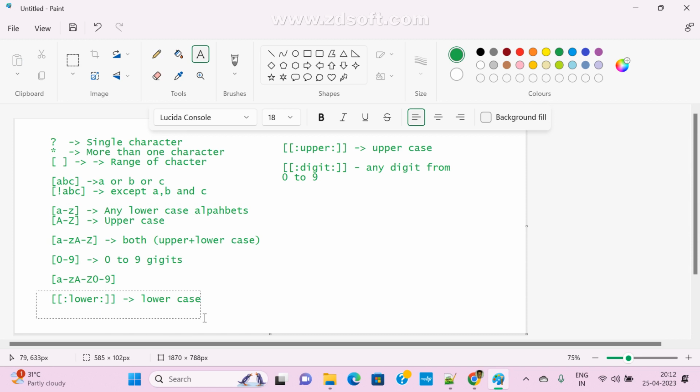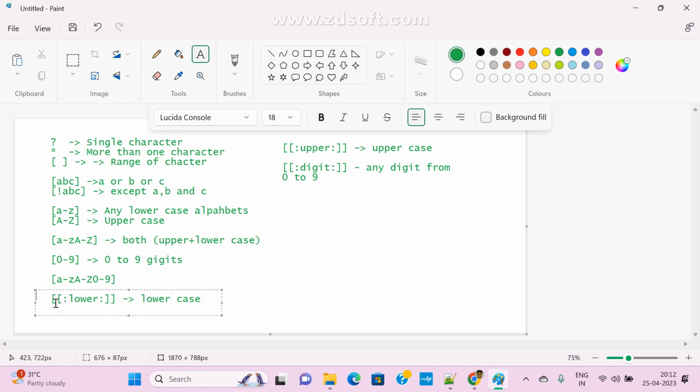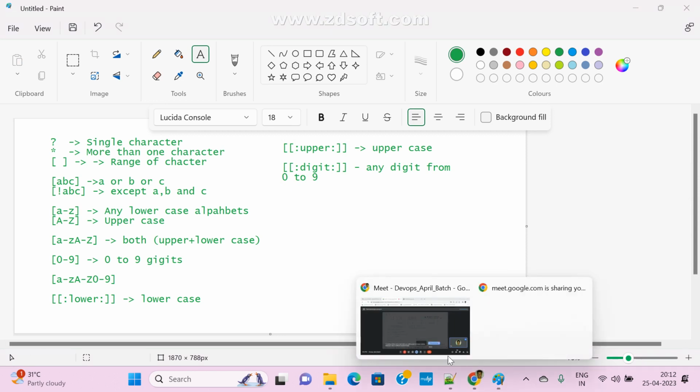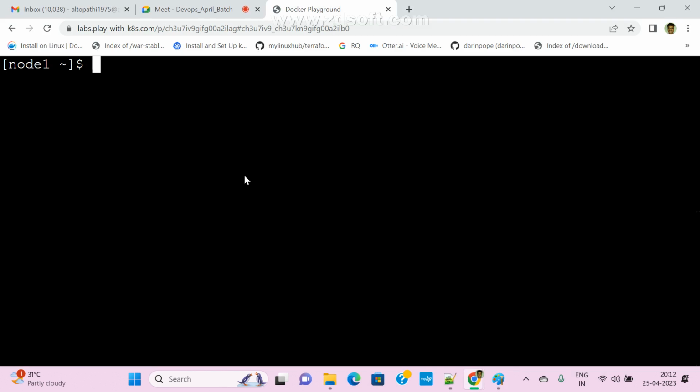If you want to validate only lowercase, this is the syntax. I want to validate only uppercase, this is the syntax. If you want to validate only digits, this is the syntax. Now if you come here, how to check it? We already saw this in the last class. Right now I don't have anything, so let me create a few files.